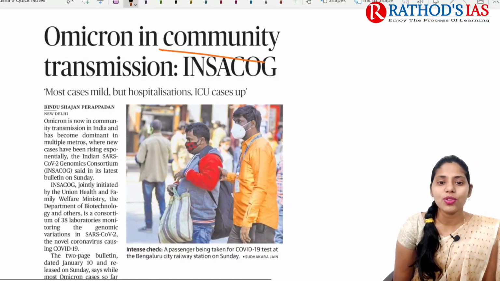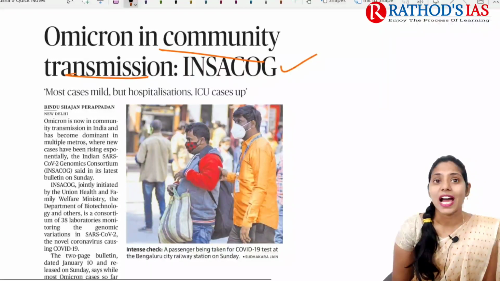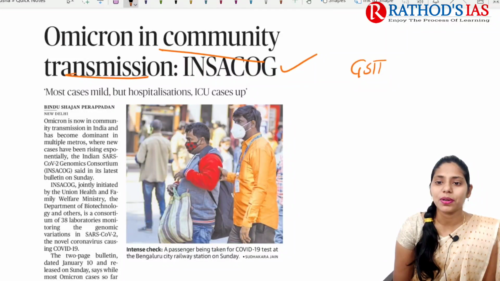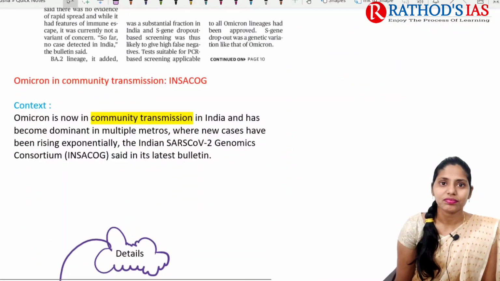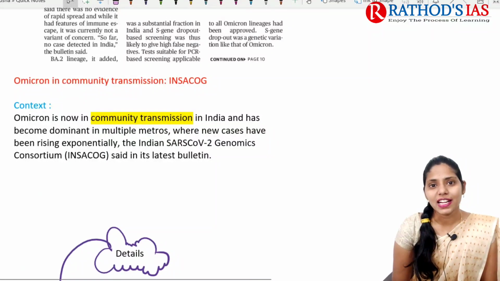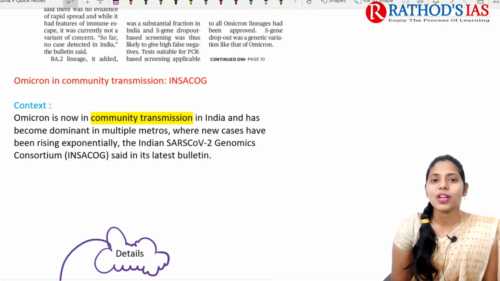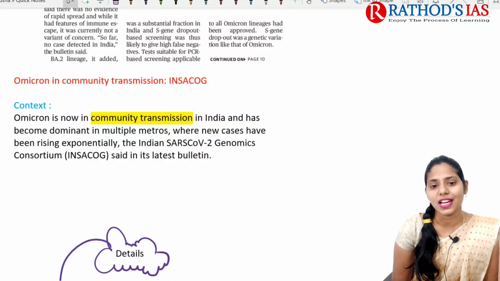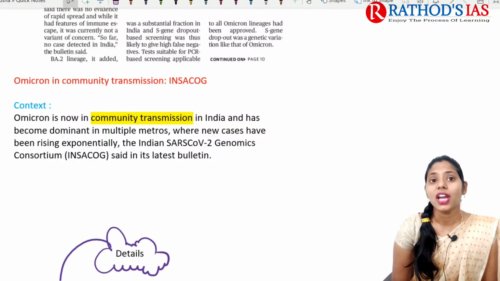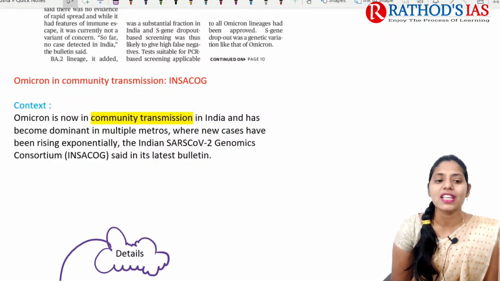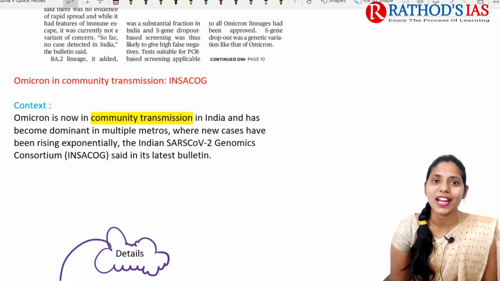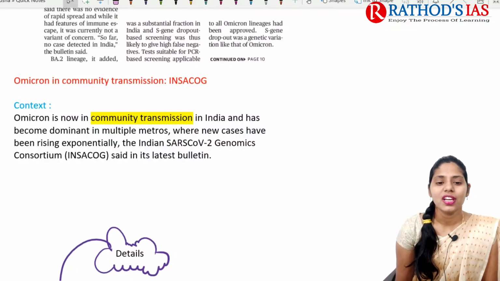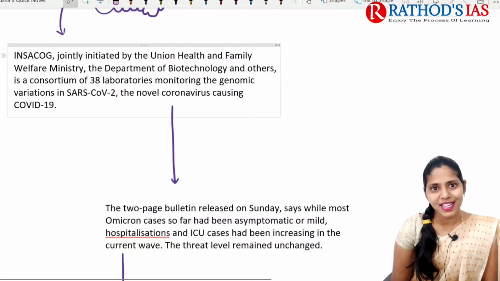It is regarding community transmission. So this article is important from your GS paper, under health. So now let us try to see the context. If you see the context, it mainly says that Omicron is now in community transmission in India. Okay, and this Omicron variant has become one of the dominant ones in multiple metros. There is a day by day increase in the number of COVID-19 cases.